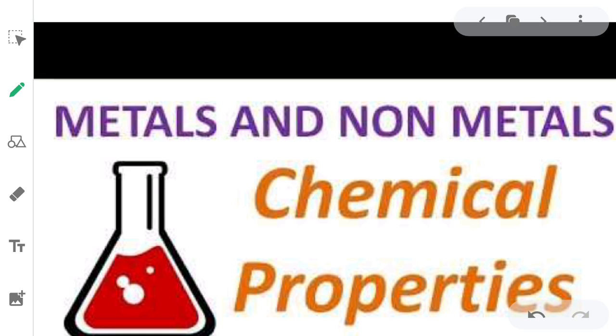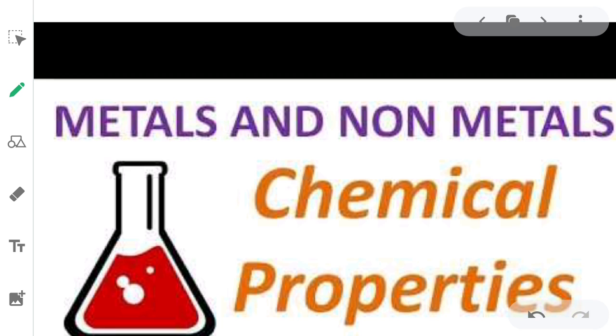In a chemical reaction, as you have already studied in earlier classes, the elements lose all the properties which they have. Like if hydrogen reacts with oxygen, then hydrogen and oxygen will lose their own properties and form a completely new substance, water.